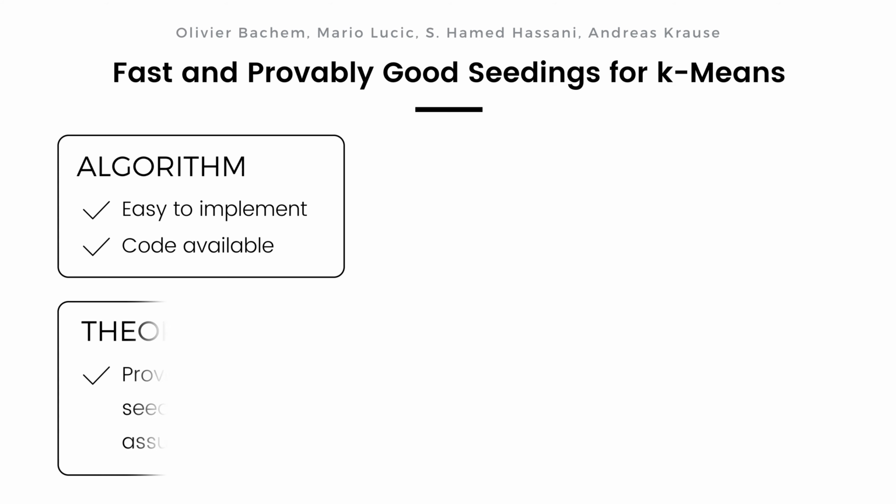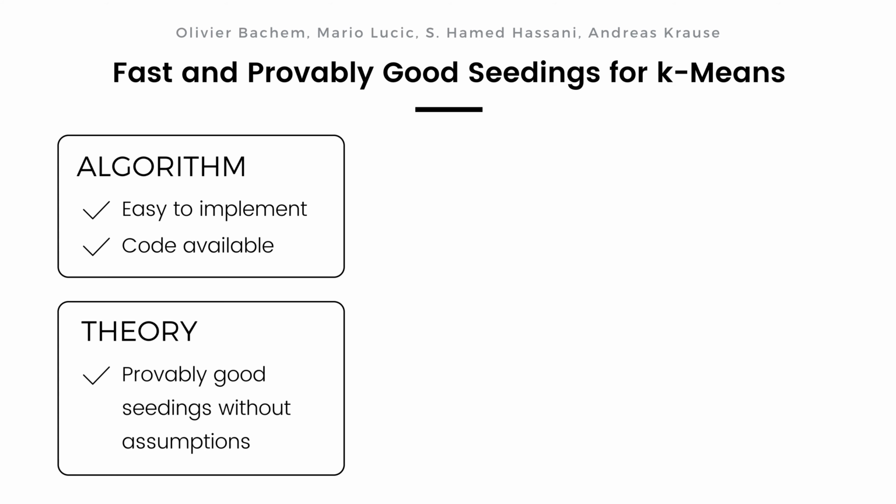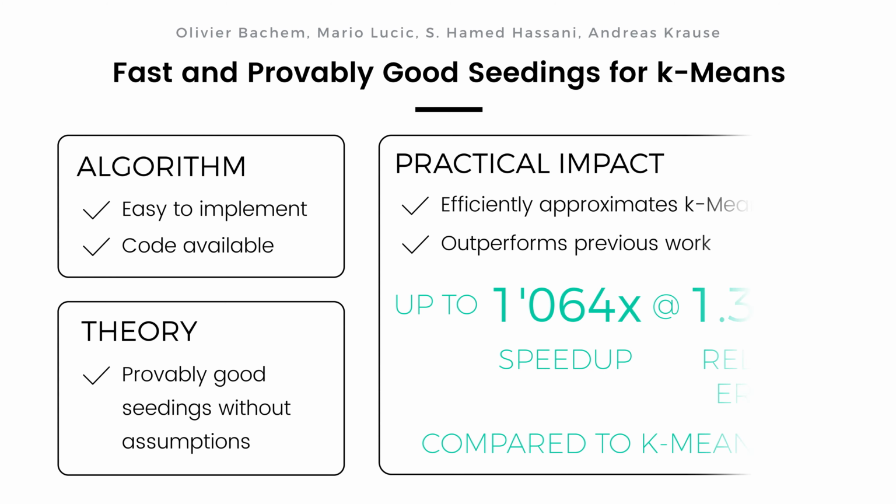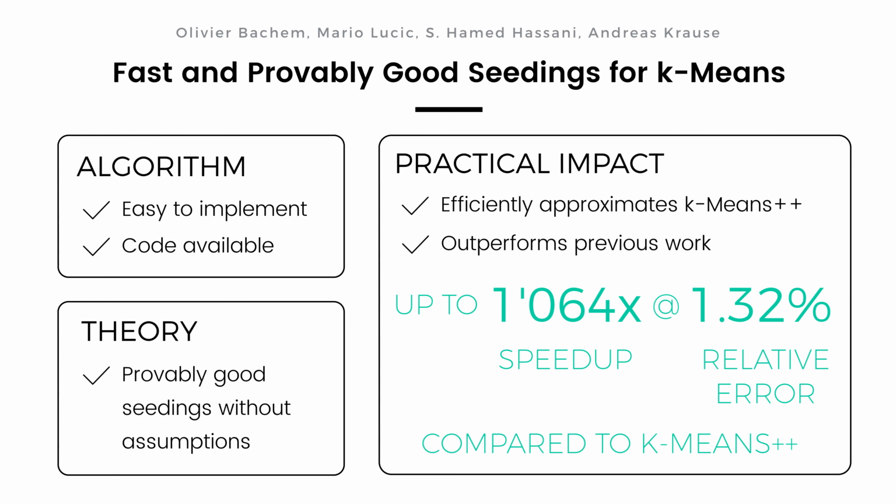We theoretically analyze the expected solution quality of the generated seedings and show that they are provably good without any assumptions on the data. Our experiments show that the proposed algorithm efficiently approximates k-means++ and outperforms prior work. Compared to k-means++, we have observed speedups of up to 1,000 times at a relative error of slightly more than 1%.